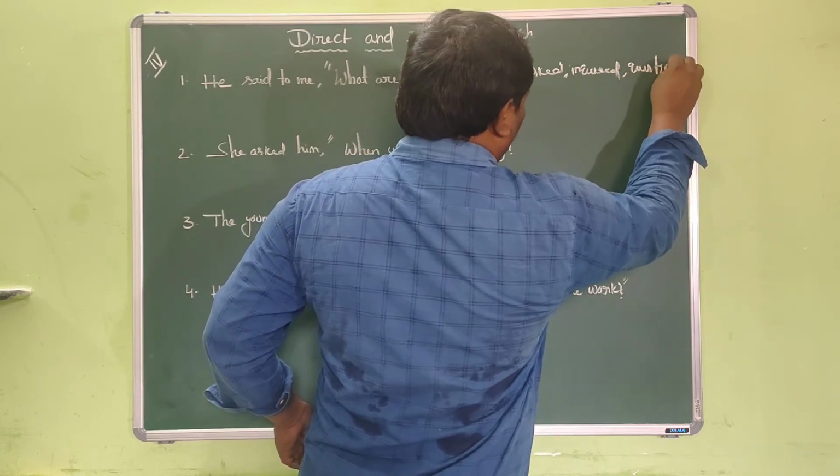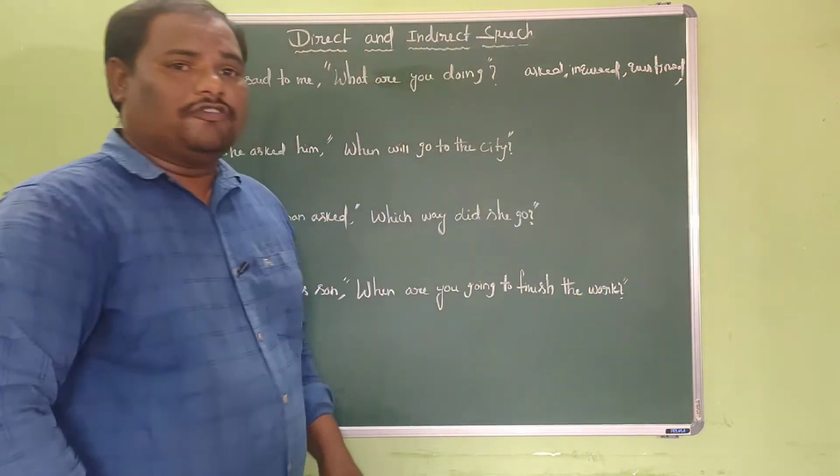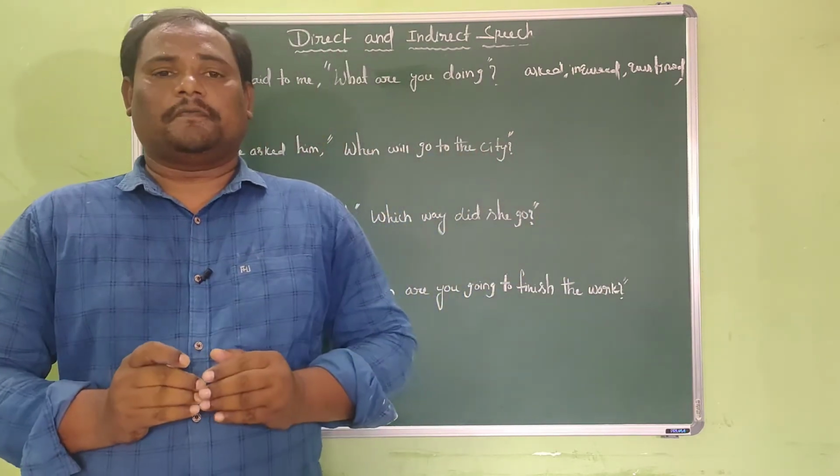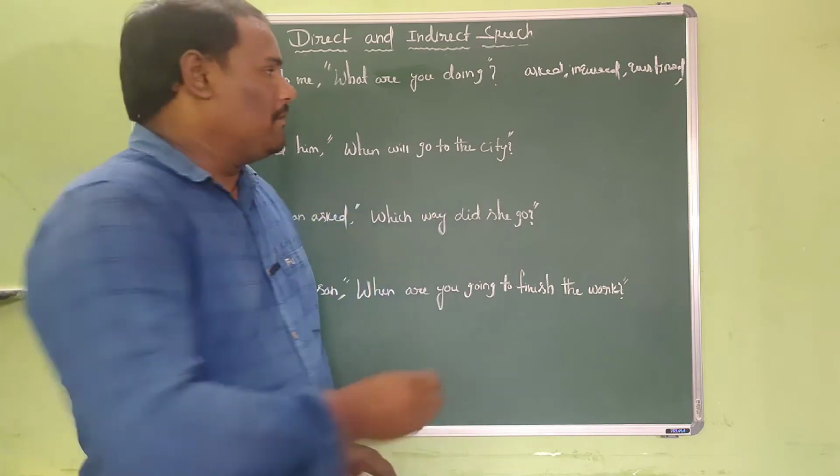So here we have to use any one of these verbs as a reporting verb in the indirect speech. That is the first step.